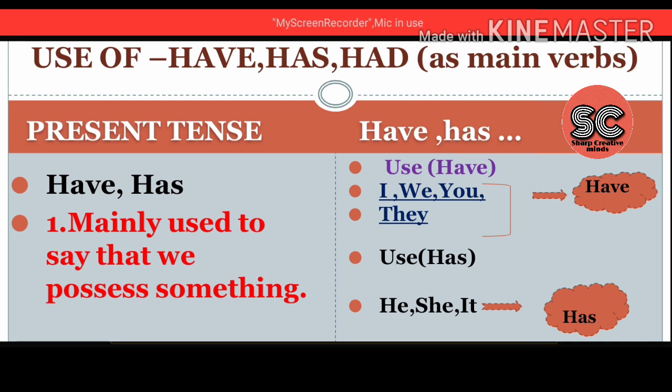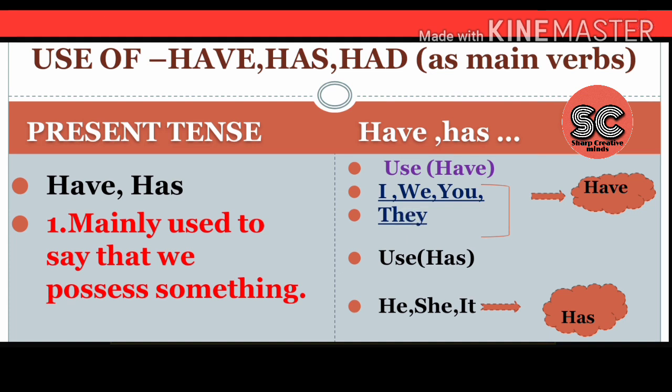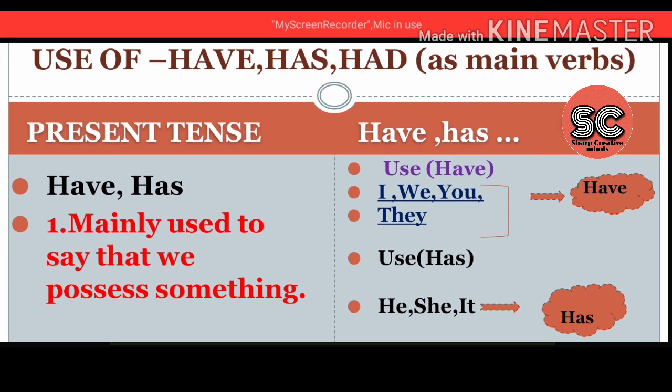And has is used with he, she and it. He has, she has, it has. Hope this slide is clear for you.